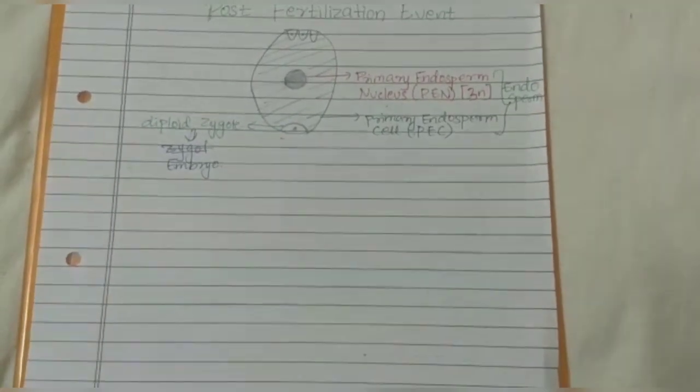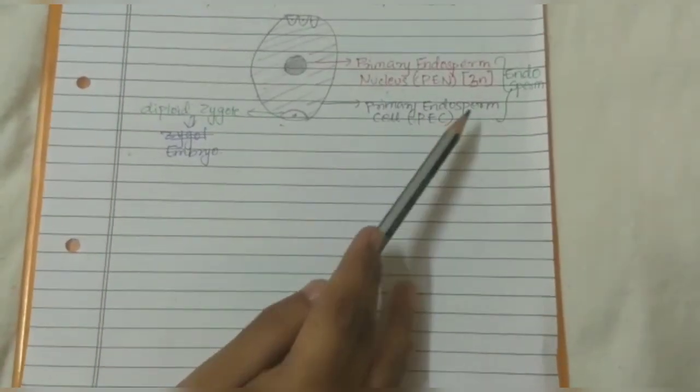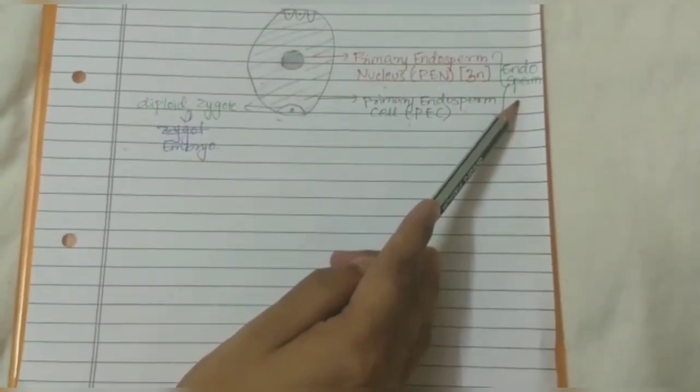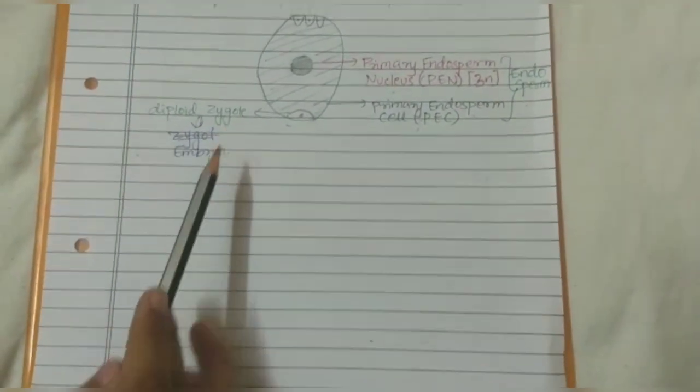So in post-fertilization, the PEC and the PEN form the endosperm, which is a nutritive tissue, and the zygote forms the embryo. So today we went through the introduction of reproduction in plants, male reproduction in plants, female reproduction in plants, double fertilization, post-fertilization. Hope you enjoyed watching us.